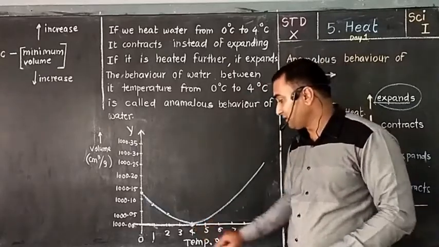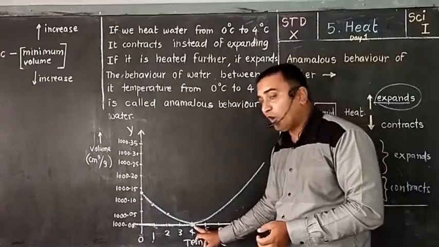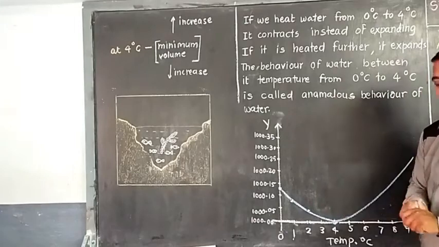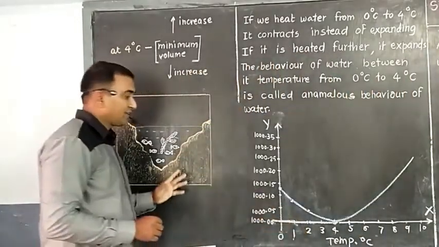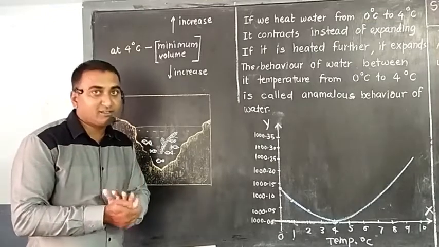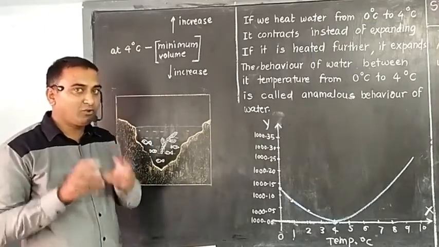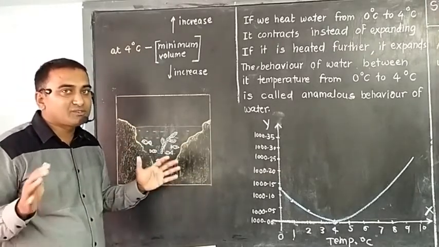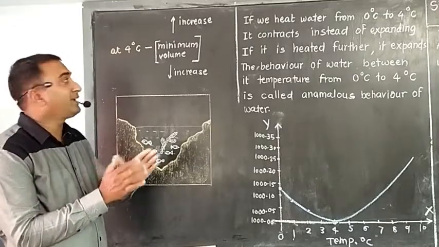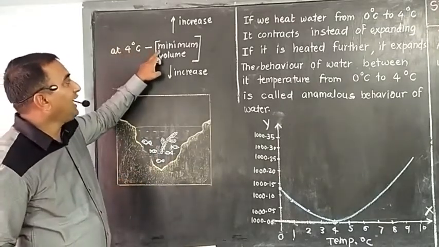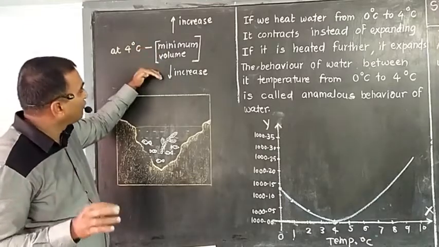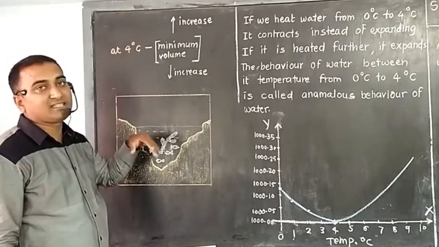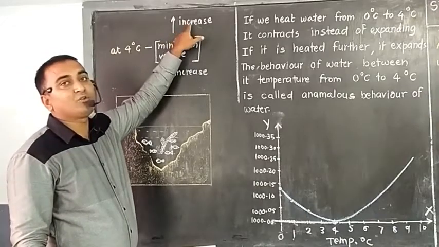Conclusion is, here we are going to the conclusion. The volume of water is minimum. That means, see here, at 0 degree Celsius, if you start to heat that water, it has a definite volume, but as temperature starts to increase, its volume starts to decrease because of contraction, and at 4 degrees Celsius, water has the minimum volume. Below 4 degrees Celsius, it will expand. That means volume starts to increase, and above 4 degrees Celsius also it will start to expand, so volume increases.